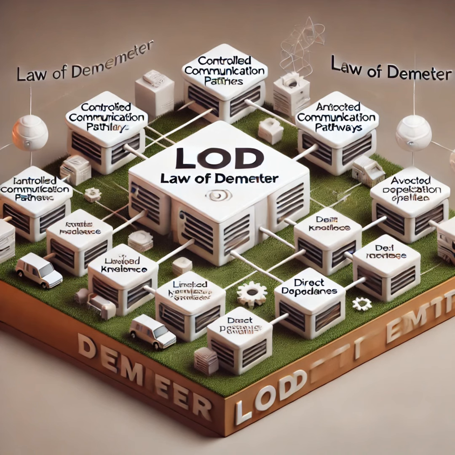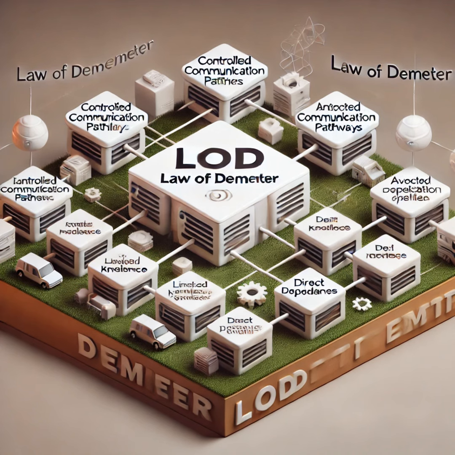Precisely. Think of LoD as a roadmap. Okay, I like that. A roadmap for our code. It guides you toward cleaner, more maintainable software. But sometimes, you might encounter unexpected detours. Or maybe you find a shortcut that, while not perfectly ideal, helps you reach your destination on time. So it's not about blindly following rules. It's about understanding the why behind those rules. 100%. And then making informed decisions based on the context of your project. And that's what separates the good developers from the truly great ones. It's that ability to apply these principles thoughtfully, to recognize both their strengths and their limitations. That makes a lot of sense.